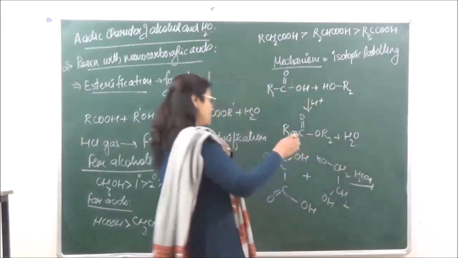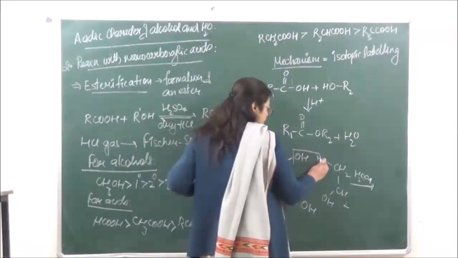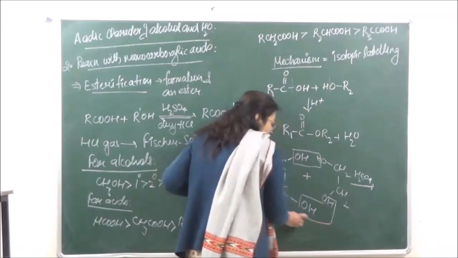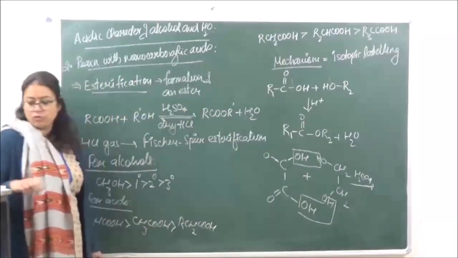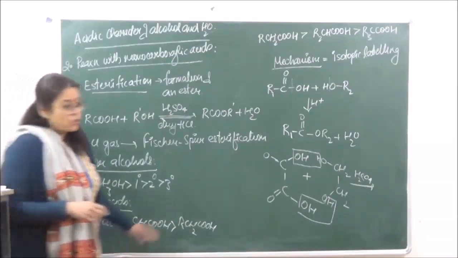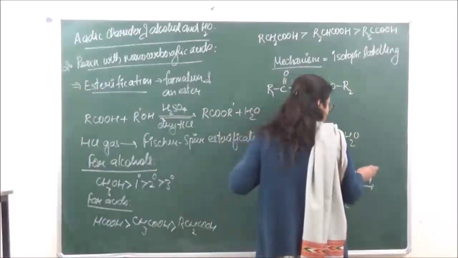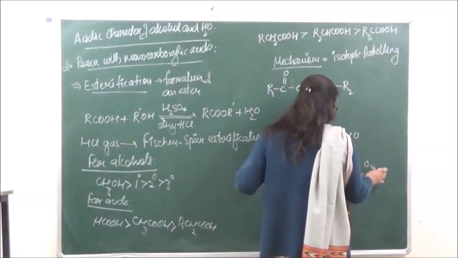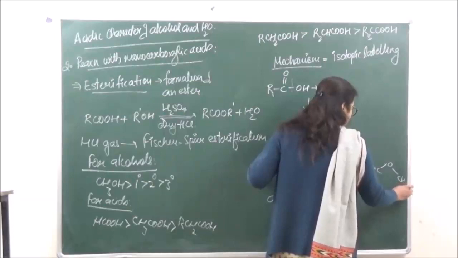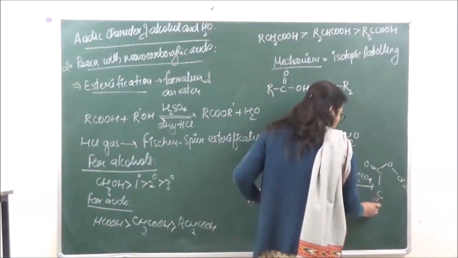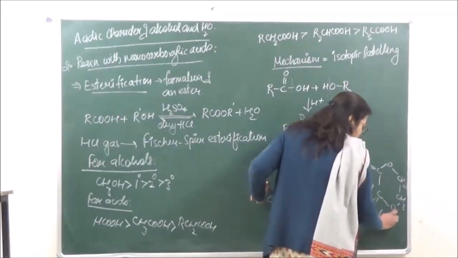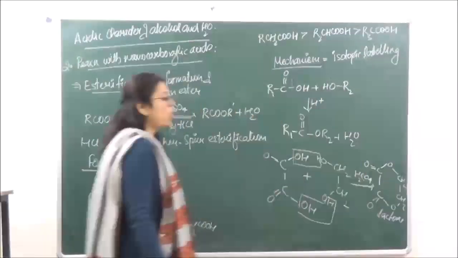So if you're looking at the mechanism, OH from here and hydrogen from here. Similarly, we have OH from here and we are going to have hydrogen from here. This is going to give us a cyclic product which is known as lactone. So you have over here double bond, okay? O, C, C, H2, and then we have C double bond O, O, and CH2. This is known as lactone.